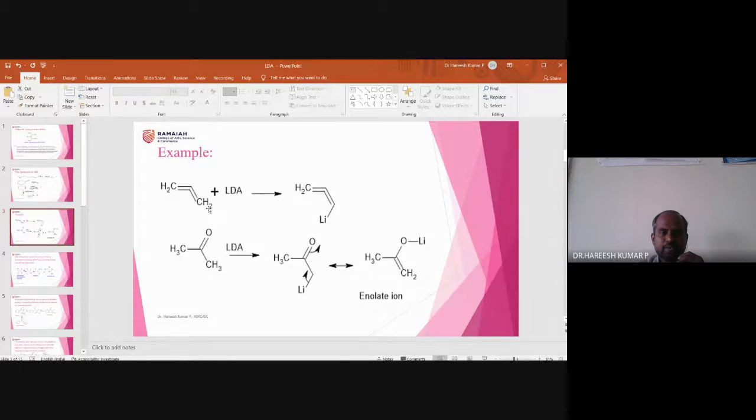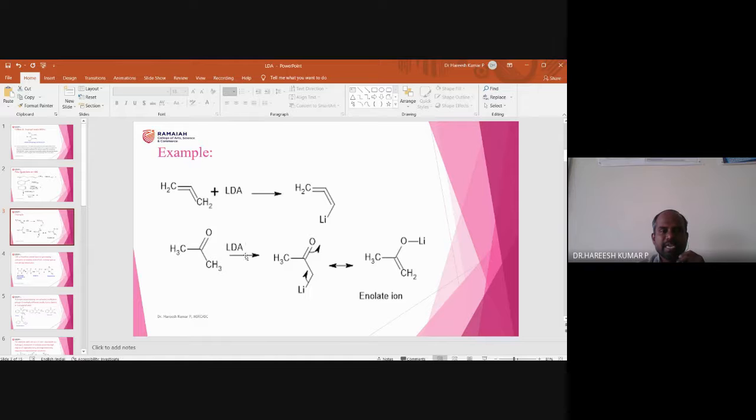So one of the protons is taken by LDA. How will it take? Diisopropylamine is the leaving group. Diisopropylamine takes the proton and goes out, and lithium will sit as the anion. So this is the lithium allene compound. That means it forms an anion.